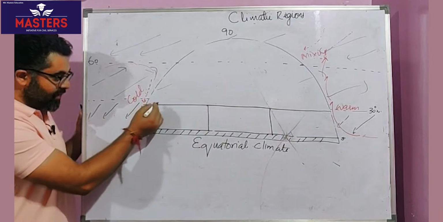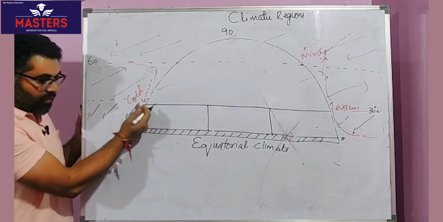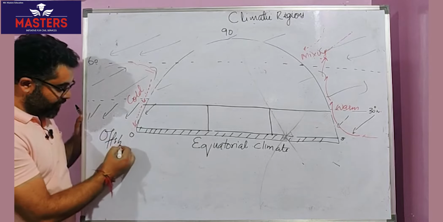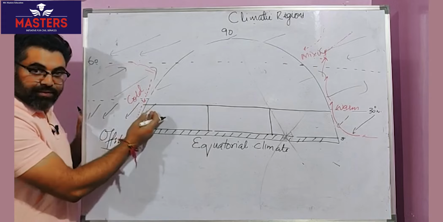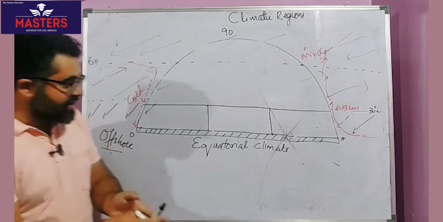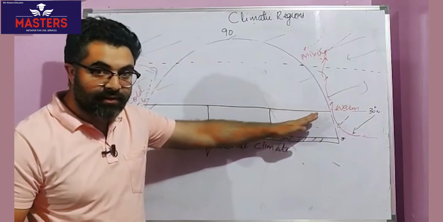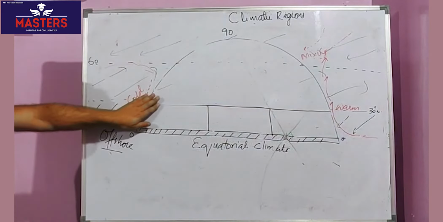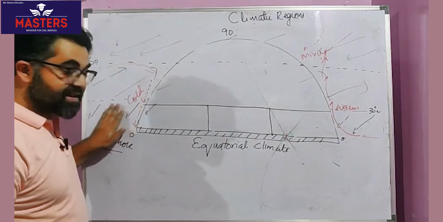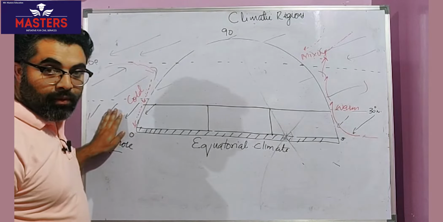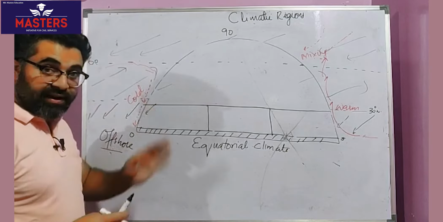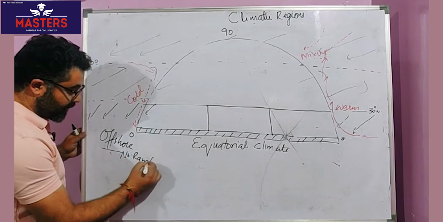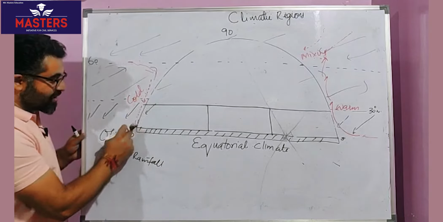What we see here is that winds are moving from continents to oceans. These are offshore. What are offshore winds? Winds which move from continents to oceans. Because the direction of the wind is northeast, on the western side you can see winds moving away from the continents. Number one, so they cannot cause rain. So no rainfall. And moreover, it's a cold water zone.